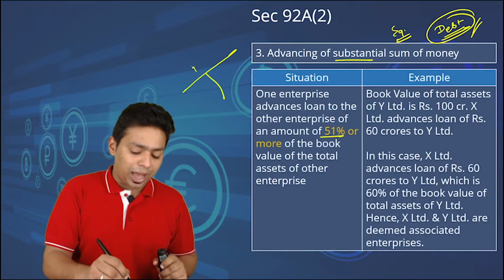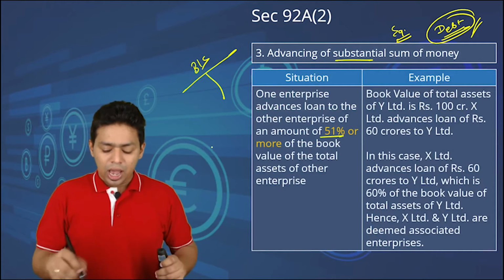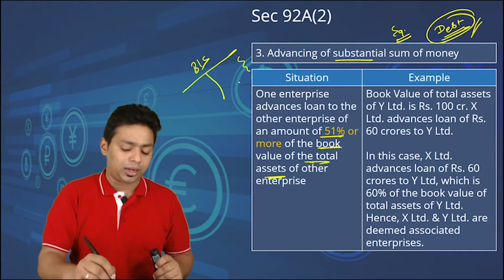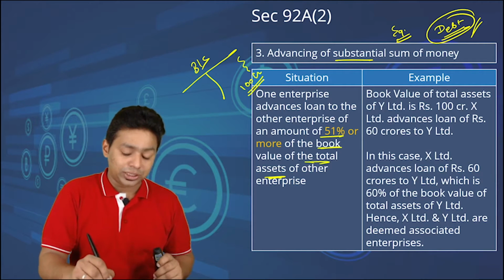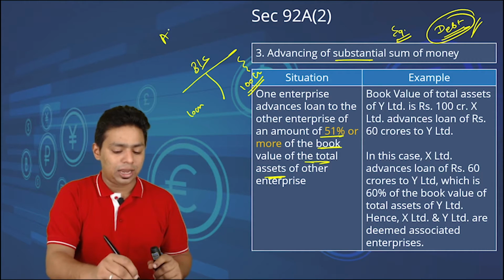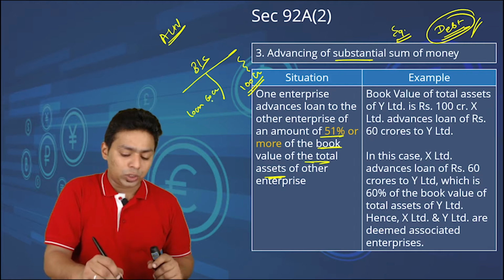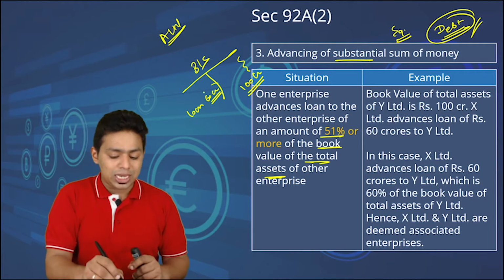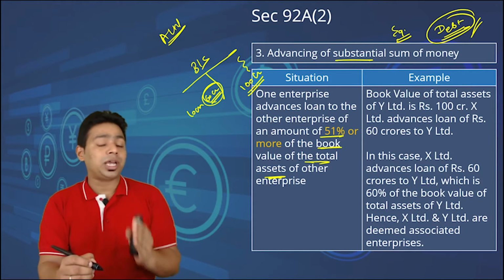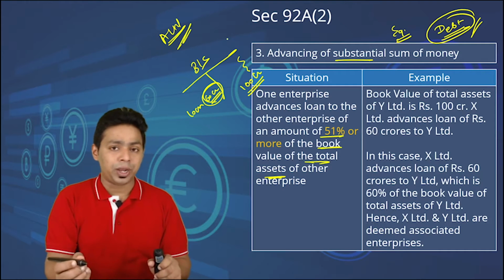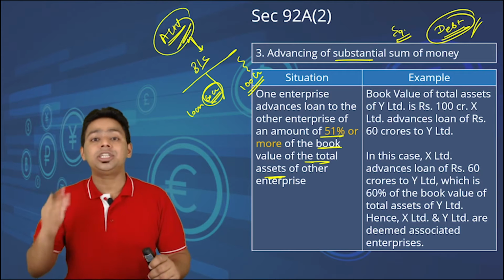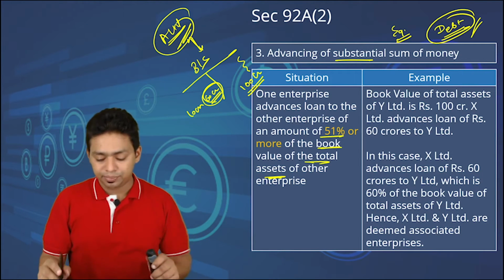Please understand, if this is a balance sheet of the another company and more than 51% of the book value of total asset, so we have to check the asset side. If asset side is 100 crore, and you have given loan to this particular entity, your entity is A Limited. Okay, A Limited has given loan to the tune of 60 crore to this entity. So you can easily see 60% of total asset value. So that much amount of substantial loan was given by you to this particular company. So obviously you both are associate enterprises, because you definitely can have some kind of control over other entity.